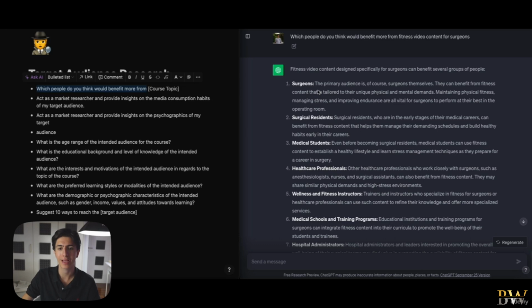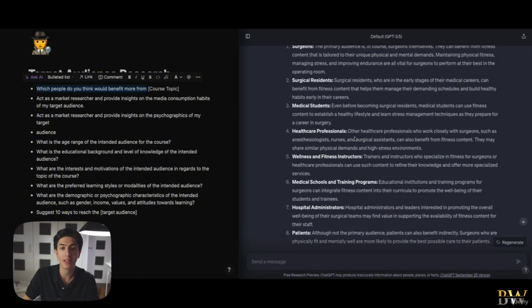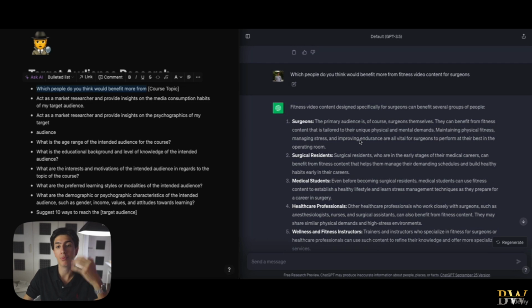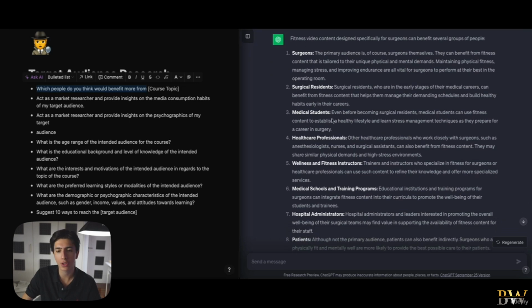Out of this prompt. So again, it is worth asking questions where you pretty much know the answer, because ChatGPT doesn't answer with just one sentence. It answers with multiple sentences, and this is part of the brainstorming process. It gives you more ideas. So for example, before we entered this prompt, we would think, okay, my program fits only surgeons, but it fits residents, medical students, healthcare professionals, and in the future we can tailor our content.